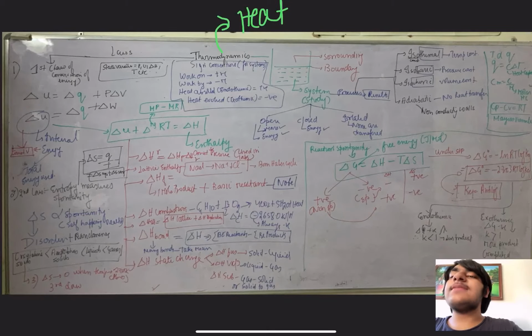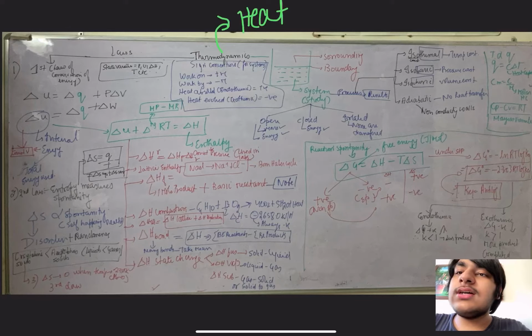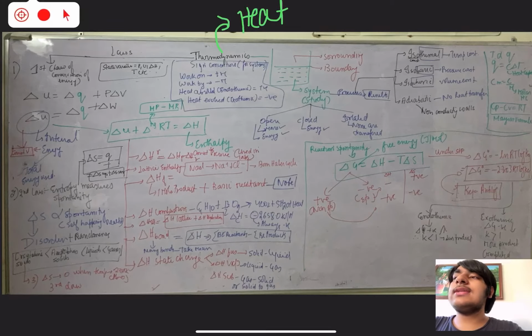Now in thermodynamics, before moving on to the processes, we need to understand the basic terms first. If you can see this beaker here, there is a solution in the beaker which we are studying, and the rest of it is filled with air which we are not studying. The part of the universe which we are investigating is called the system, and the rest which we are not studying is called the surrounding. There is a particular boundary, or a phase boundary, which distinguishes the system and the surrounding. You can see it with the cursor.